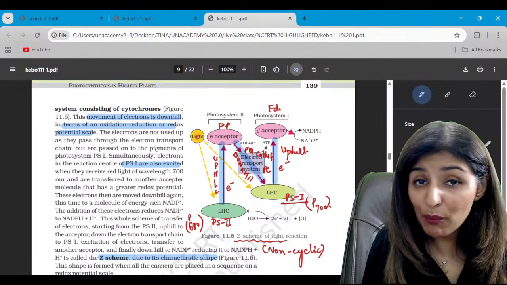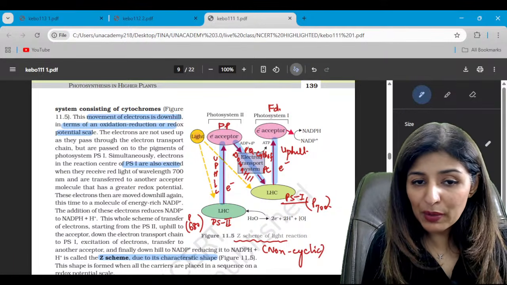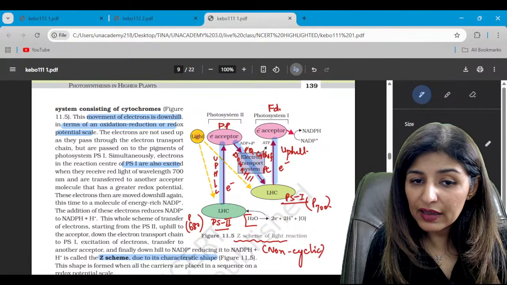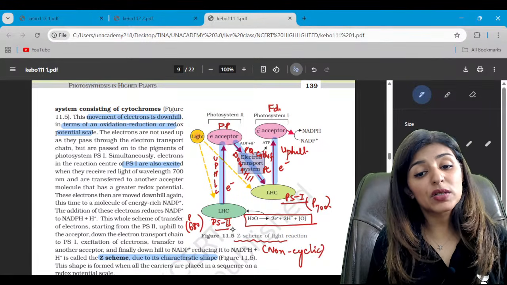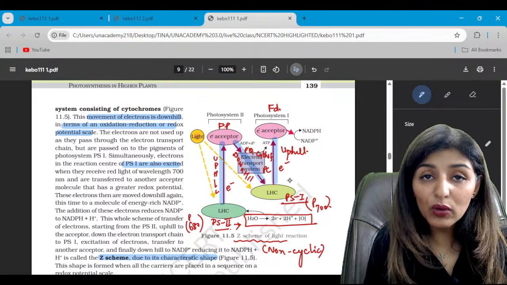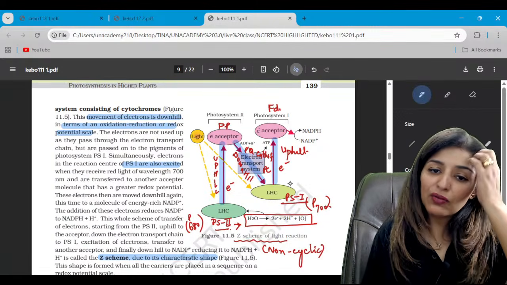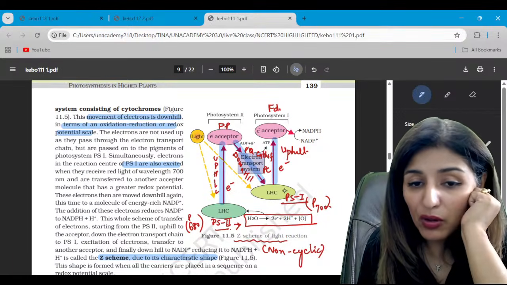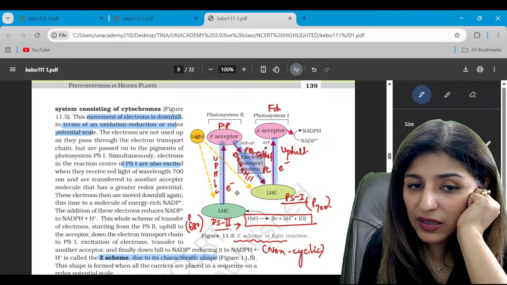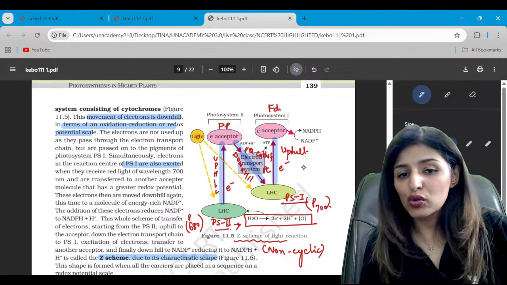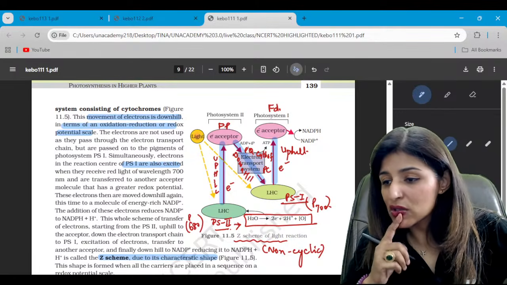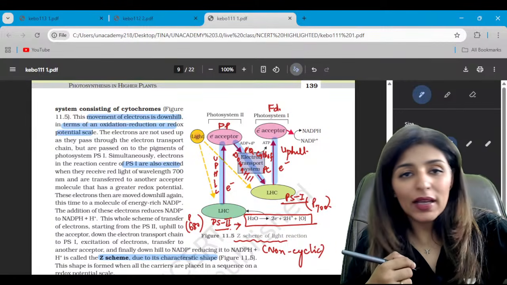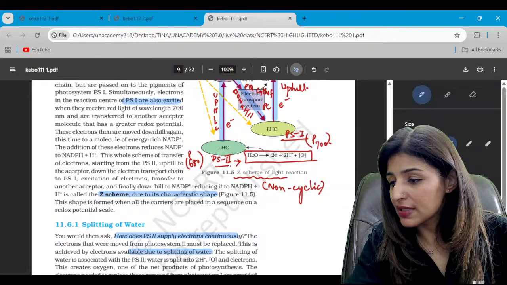Now we need to compensate the loss of electron. So PS2 is compensated by the water splitting complex. So the water splitting complex is associated with PS2. We don't need any such complex for PS1, because PS1 is compensated by the electron coming from PS2. So who compensates for PS1? PS2. Who compensates for PS2? It is the photolysis of water, splitting of water. Is that clear?